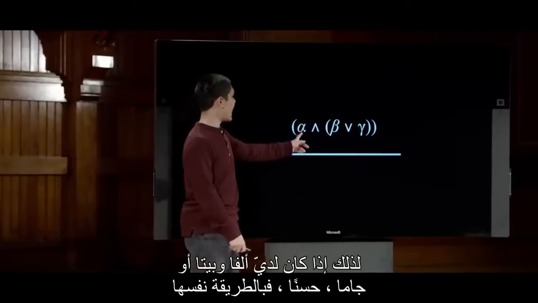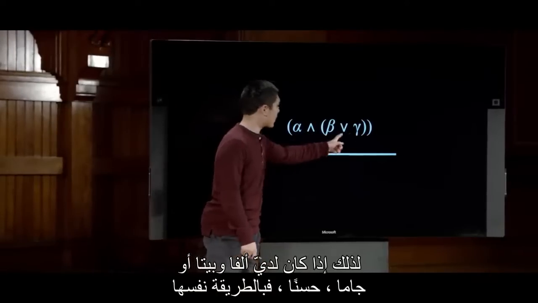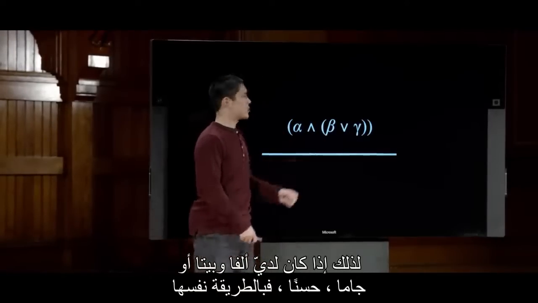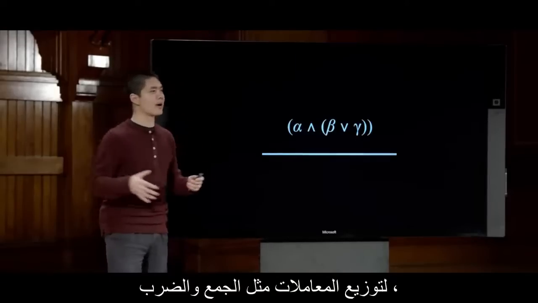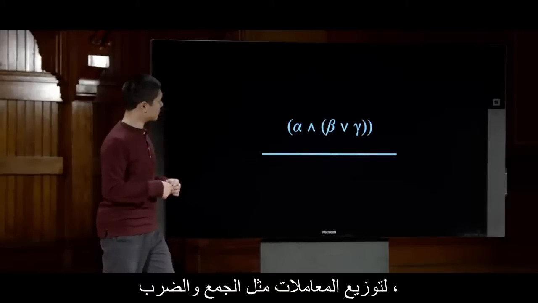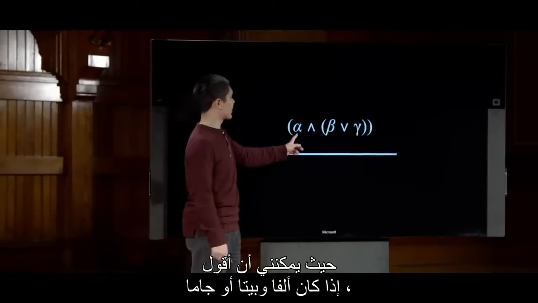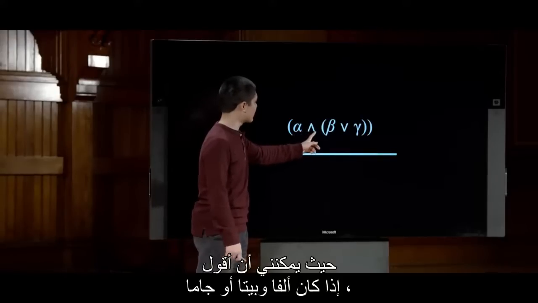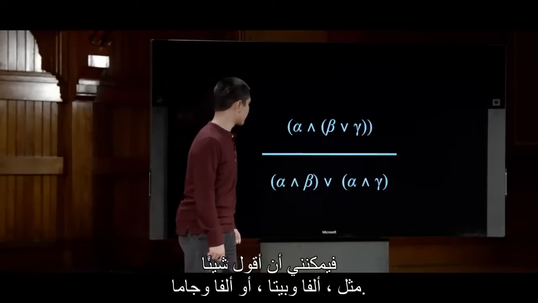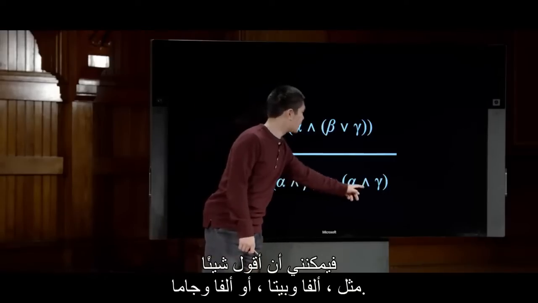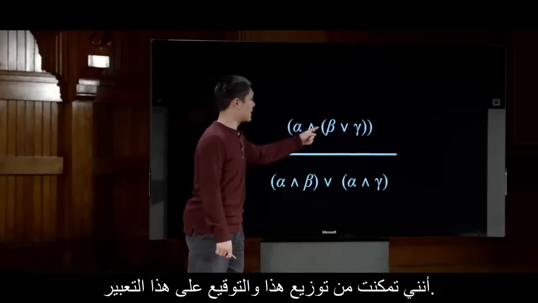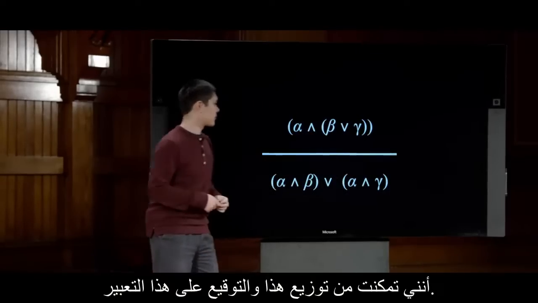So if I have alpha and beta or gamma, well then, much in the same way that you can use distributive laws in math to distribute operands like addition and multiplication, I can do a similar thing here. If I have alpha and (beta or gamma), then I can say something like (alpha and beta) or (alpha and gamma). I've been able to distribute this and sign throughout this expression.